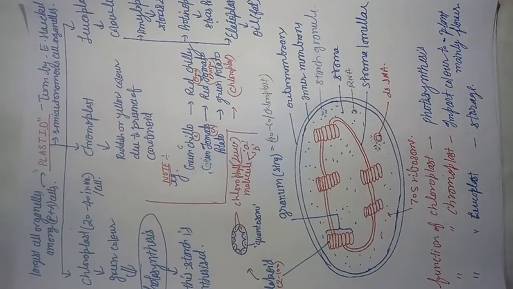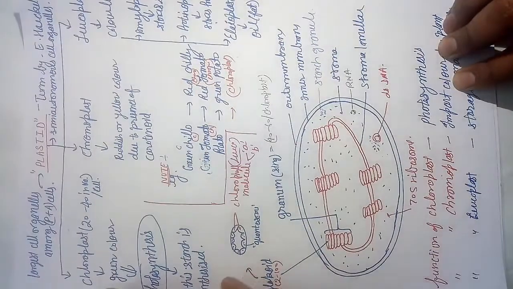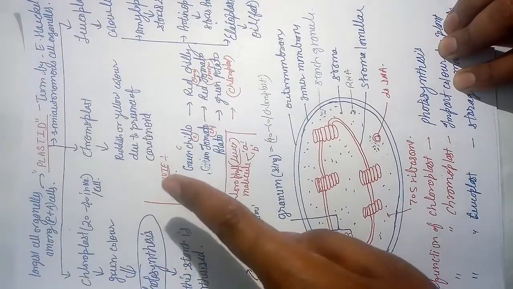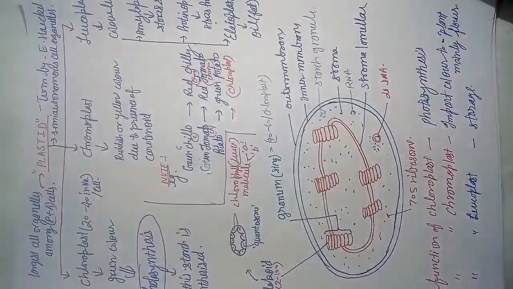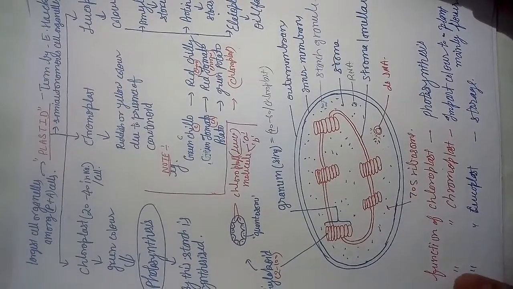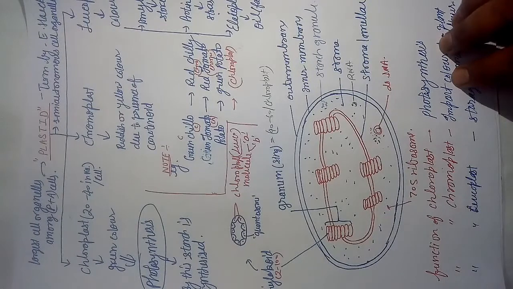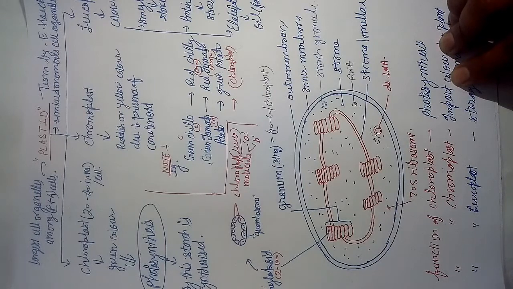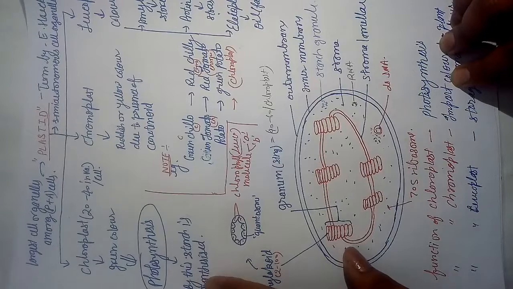Next, the plastid is divided into three types: the chloroplast, then chromoplast, then leucoplast. Chloro means green, so it is of green color, and it is the most important. The main function of the chloroplast is photosynthesis.